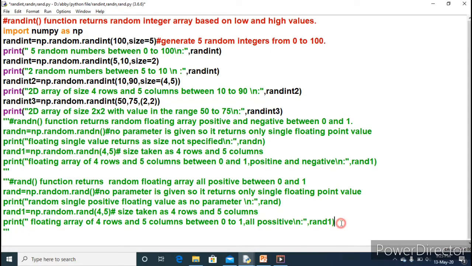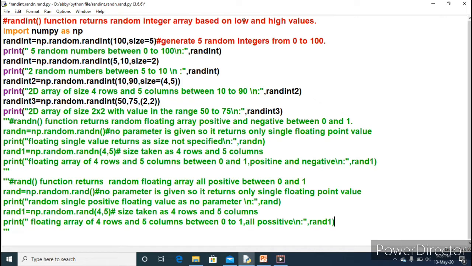So we will move to the next topic regarding the random function programmatically. Let us see how to use the random function programmatically. The first function is the randint function, which we discussed through the slide. The randint function generates a random integer array based on the low and the high values.